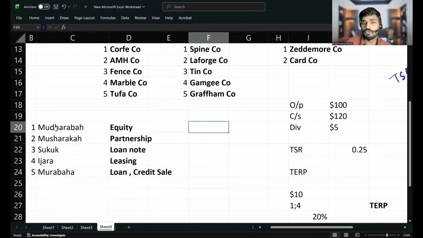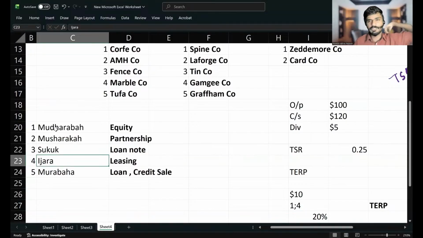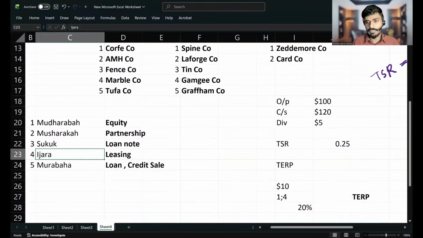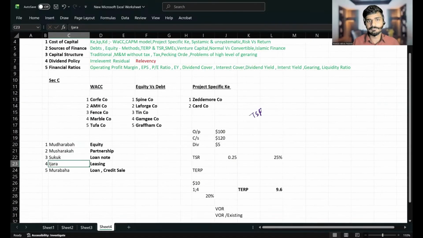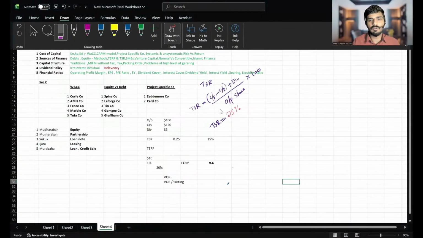You must be able to write for 3 marks. At least learn everything for 3 marks. You must be able to write about Mudaraba for 3 marks, Musharaka for 3 marks, Sukuk for 3 marks, Ijara and Murabaha for 3 marks. Everything you have to learn for at least 3 marks, right? Are you getting the idea? Kindly tell me whether you are getting the idea or not. Yes, sir.